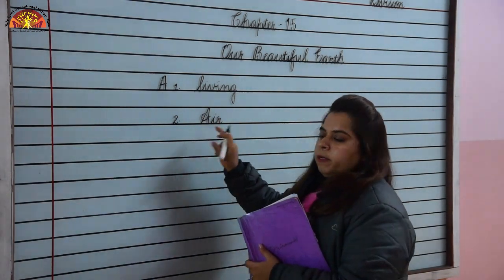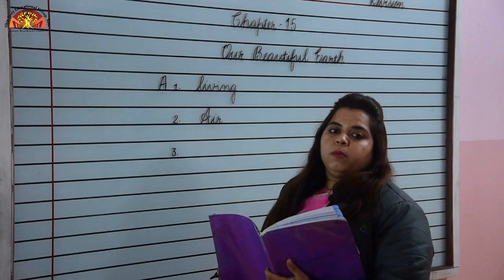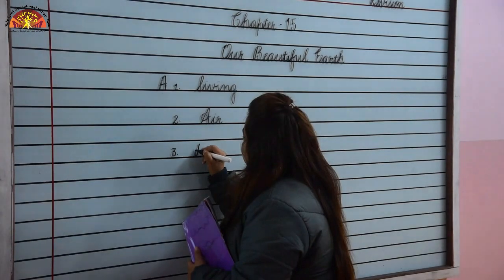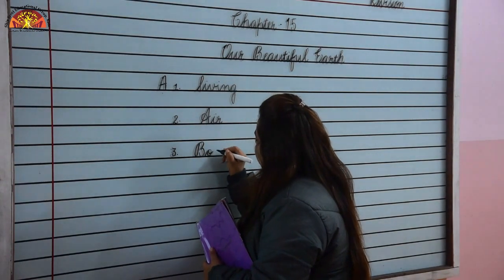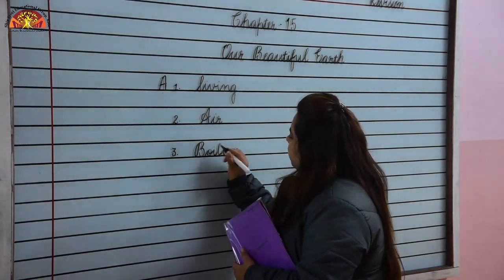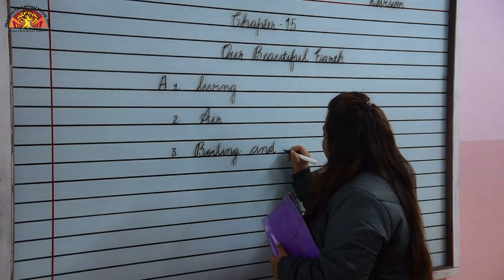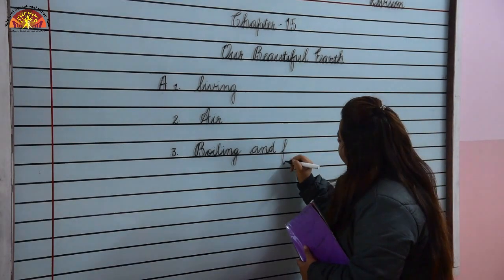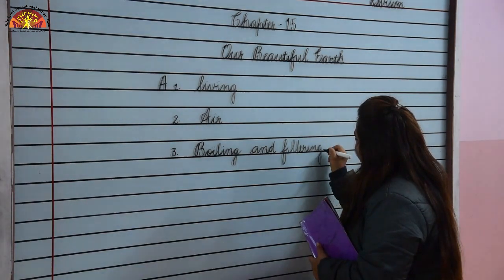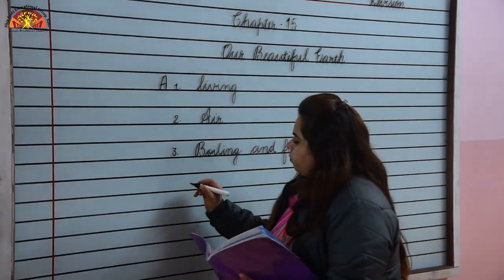A will be capital. Number 3. Dash helps to make water free of germs. What makes water free of germs? Boiling and filtering. Let's learn the spelling. BOILING, boiling. B will be capital, and AND, and filtering. FILTERING, filtering. Boiling and filtering makes water free of germs.